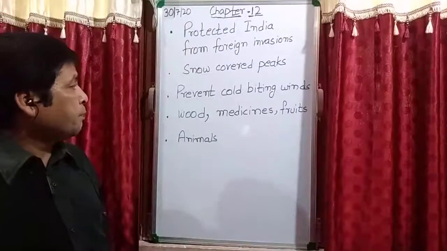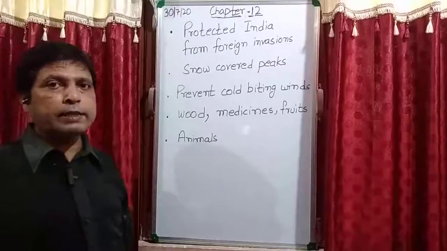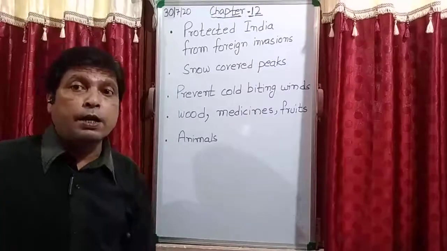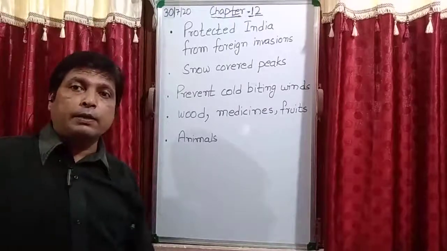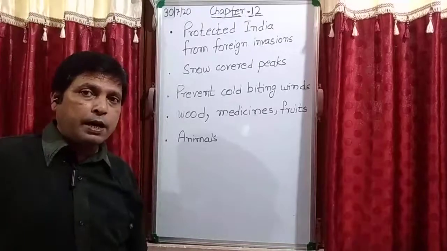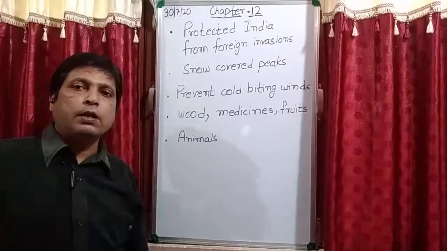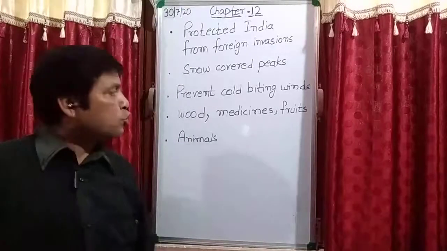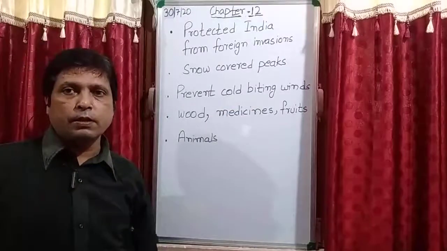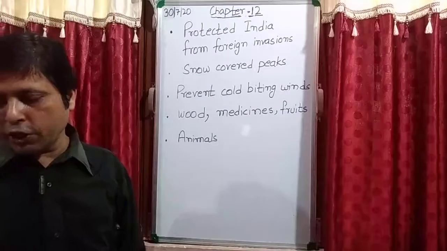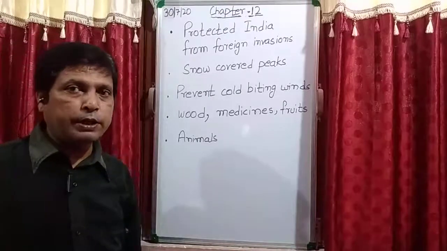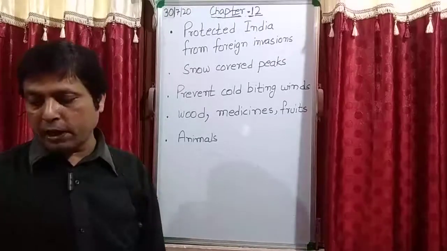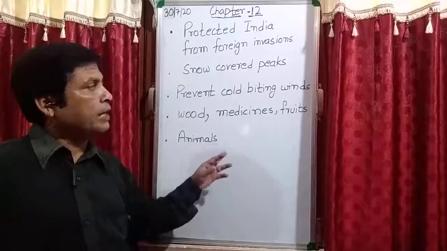Now see fourth, prevent cold biting winds. Okay, see, when I am talking about the Himadri range, or you can say the greater Himalayas, the average height of the Himalayas found in this range is 6,000 meters. Is it clear? So these mountains are so tall that they stop the cold biting winds which are coming from Asia, northern Asia, from entering India.